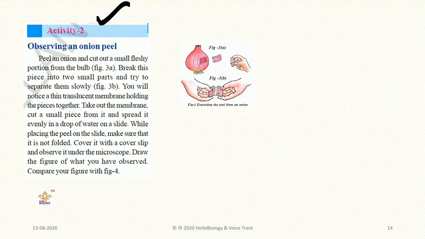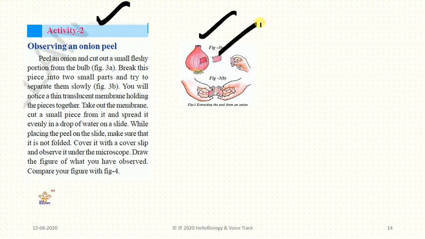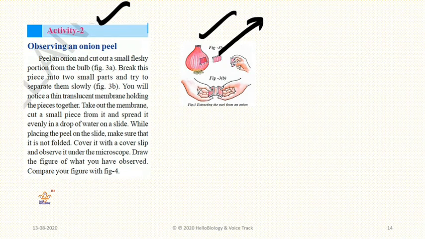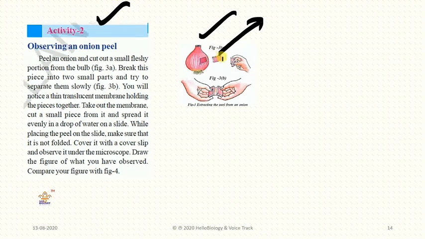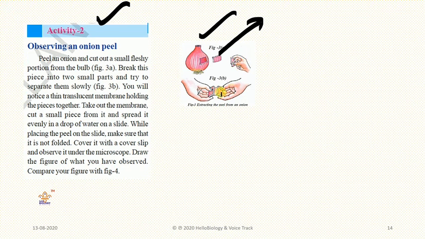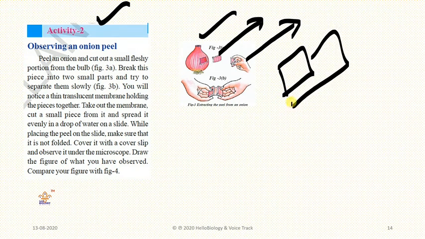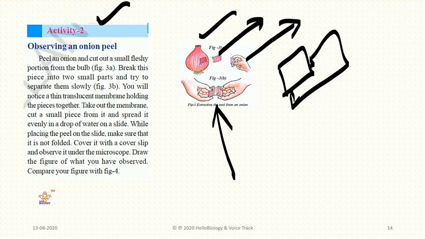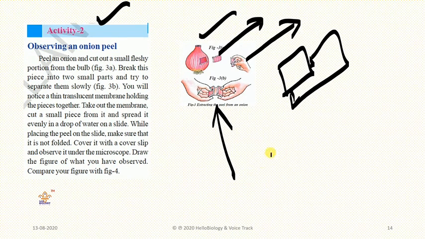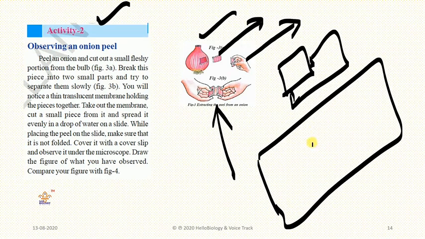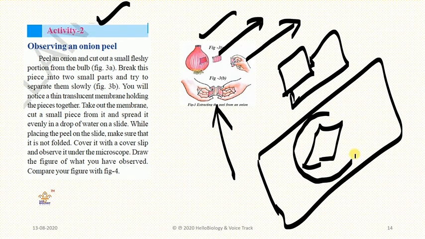Next, activity 2 is about observing an onion peel. Have you seen an onion peel like this? You need to take a small piece of onion peel, and break it into two pieces. On an onion peel, it has one peel on one side, another peel on the back side. Take the onion peel, and after that a small membrane will be there. You need to remove that membrane and put it on a slide. After that you add one drop of water and cover it with a cover slip.